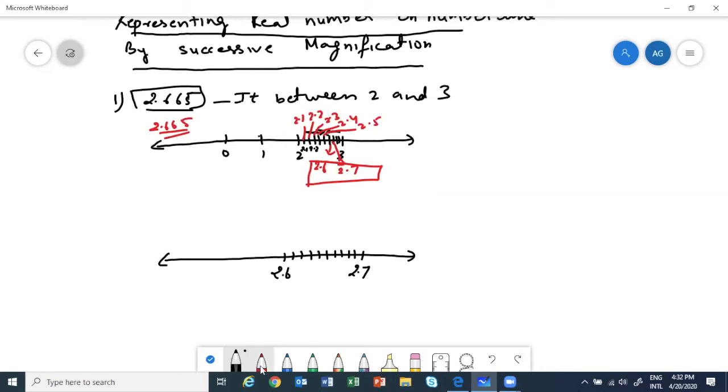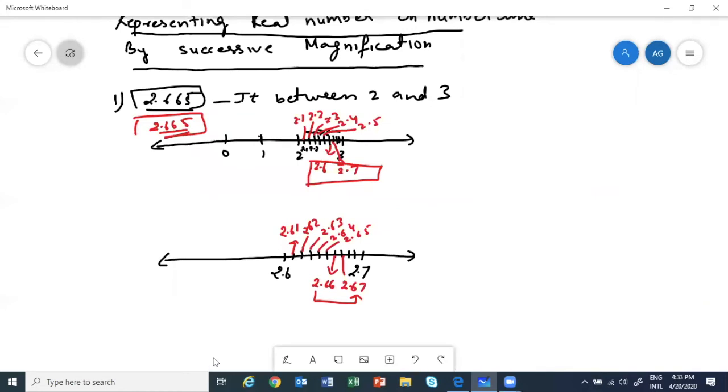So what is the first one? This is 2.61. What do we need? 2.66. So 2.62. Next one, 2.63, 2.64, 2.65, and then 2.66, and next one 2.67. So now 2.665 will lie between 2.66 and 2.67, correct?